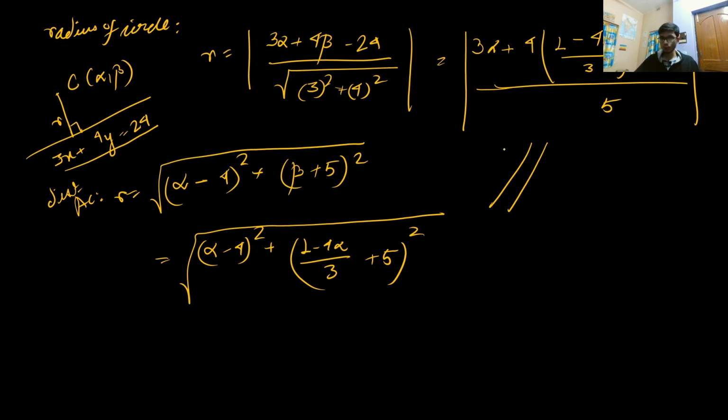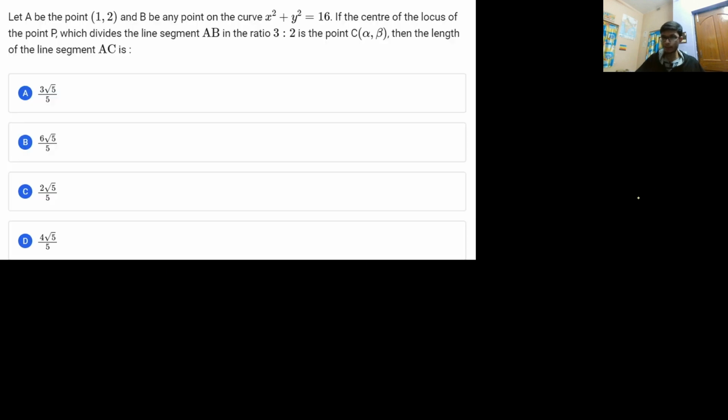Or you can do one other thing. These two equations will be a little bit difficult to solve, because this one has a square root involved and this doesn't, which makes the calculation a little bit difficult. So instead, r can also be found out as 3 alpha minus 4 times beta minus 32, divided by 5. So you can also calculate it in this particular format.